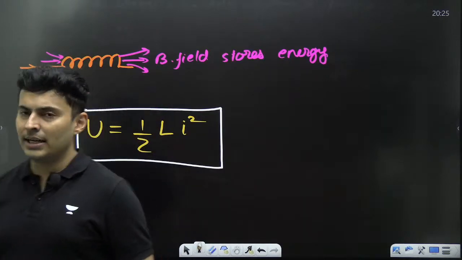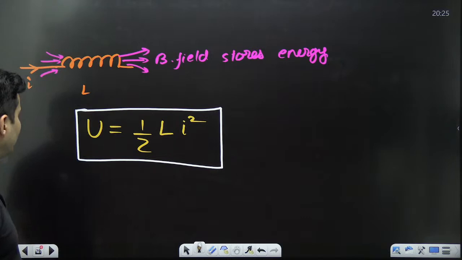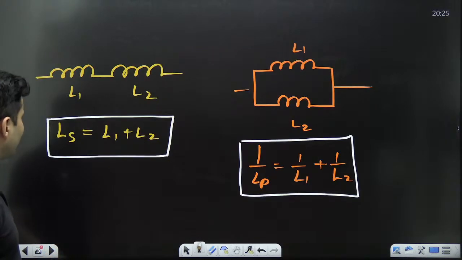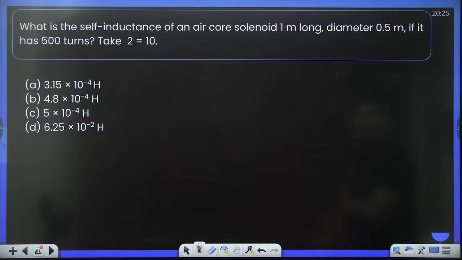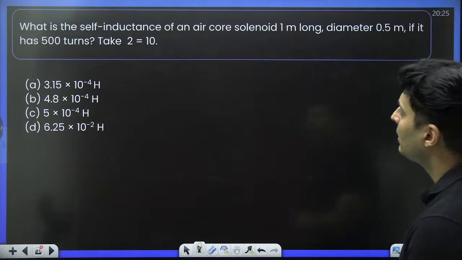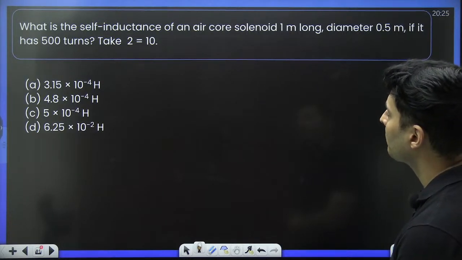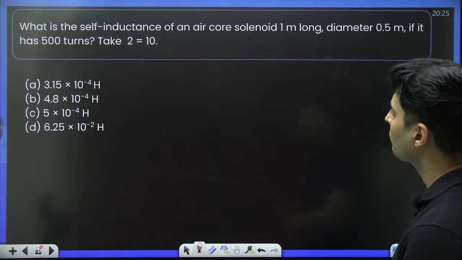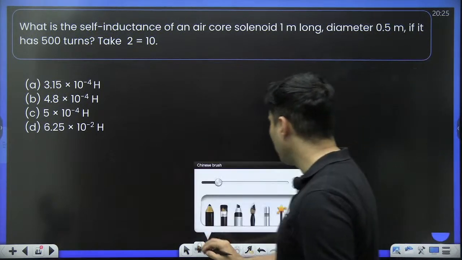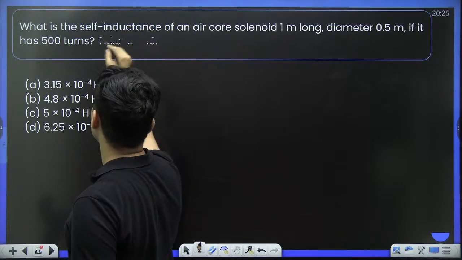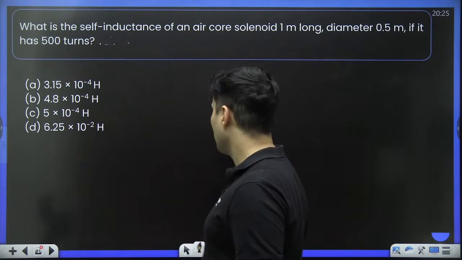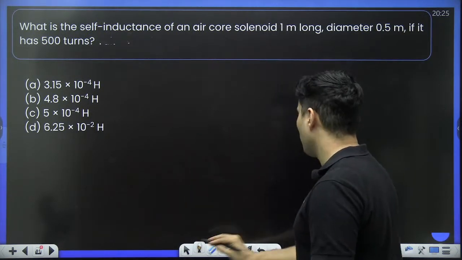Cool. So that is about inductors, inductance, energy stored in the inductor, voltages, etc. I think we will understand this when we solve some questions. Let's try to solve some questions. What is the self-inductance of a solenoid with this diameter and these many turns? Maybe there is a misprint over here. Maybe mu naught value was given or something. I'm not sure. So in order to solve this particular question, what will you do?